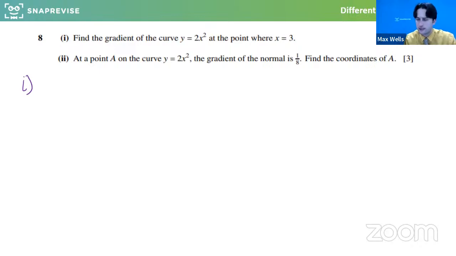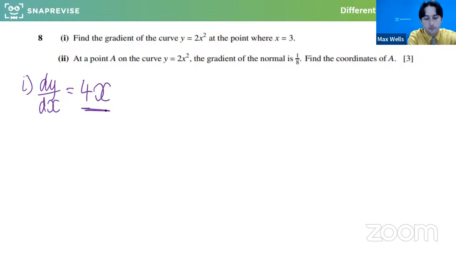So we're basically subbing in 3 to the derivative. If you're using the y notation, you use dy/dx or f dash of x. Welcome if you're just joining. Excellent. So the derivative, as we've seen, some people are flying ahead with this, would be 4x. Now, what we've found is the mechanism that will get us the gradient at any point we want. And since we want it at the point when x is 3, we can sub 3 into this.